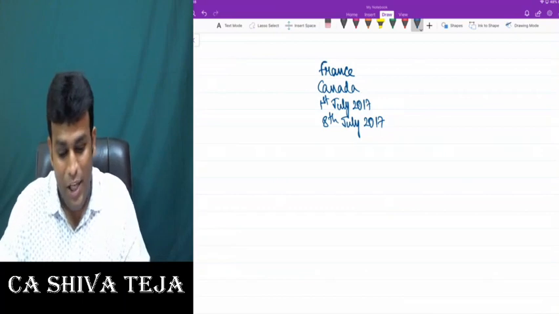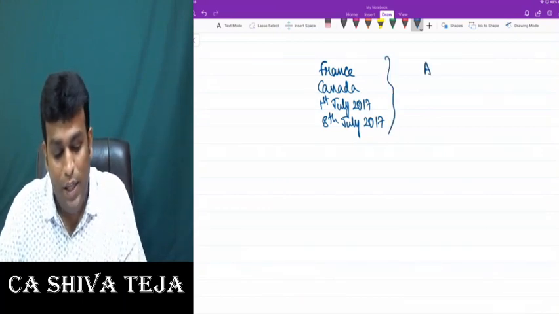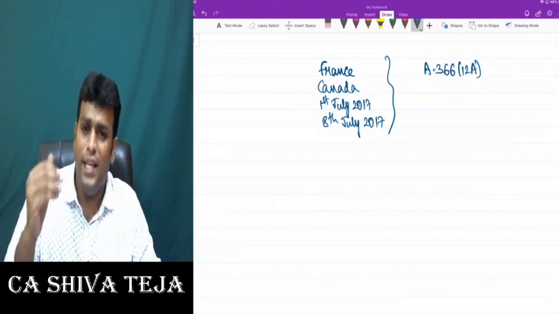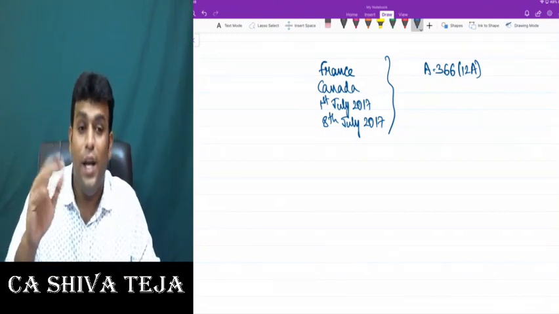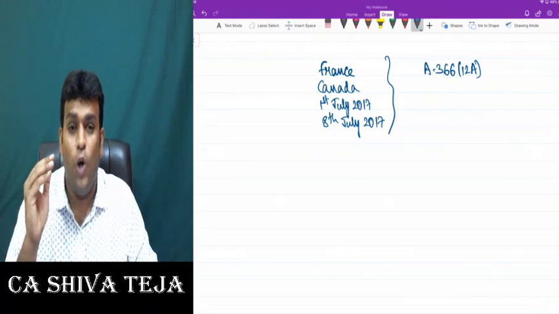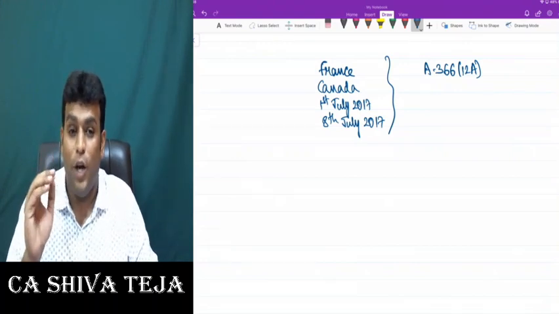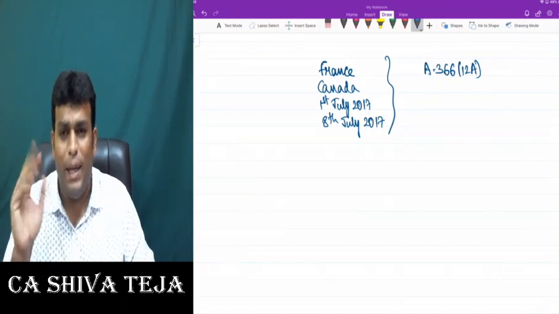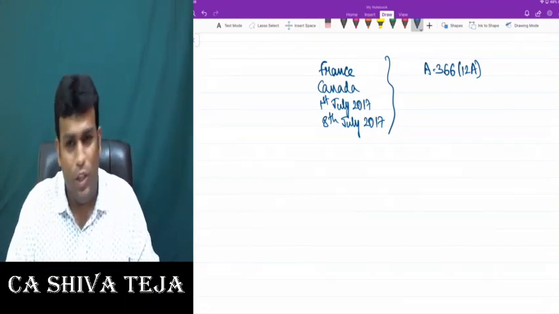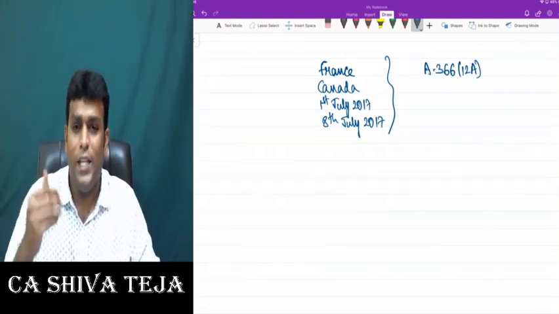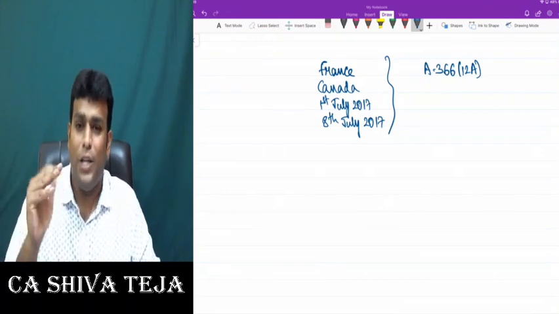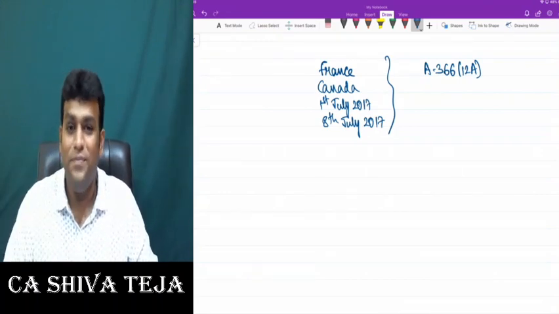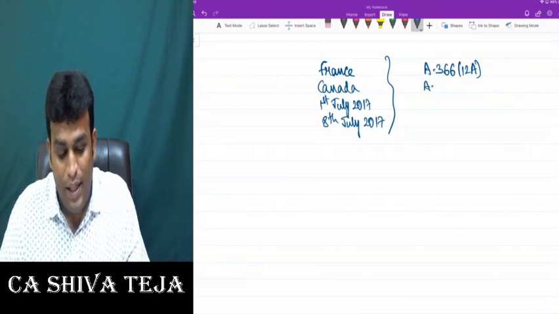Correct or not? Next, my dear friends, in the same lines, what is Article 366(12)? It defines what is GST, which clearly says that GST is a tax on supply of all goods or services or both, except alcohol and liquor for human consumption. And there are 5 petroleum products which are temporarily kept outside GST. And what are those 5? Petroleum crude, high-speed diesel, motor spirit, natural gas, and aviation turbine fuel. Clear?